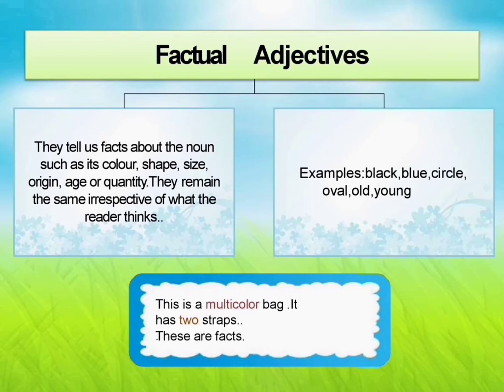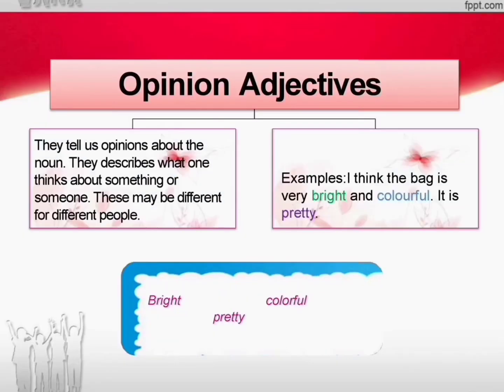Black is a color, blue is a color, circle is a shape, oval is a shape, old and young are age. For example, this is a multicolor bag. It has two straps. These are facts. The bag is multicolored, it has two straps, so it's a fact. Next one is opinion adjectives.